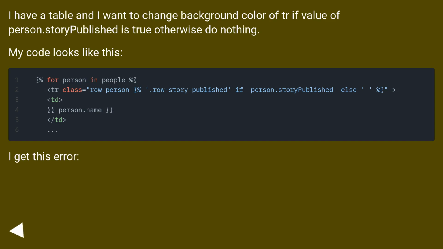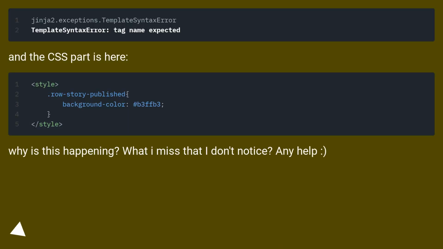I get this error. And the CSS part is here. Why is this happening? What did I miss that I don't notice? Any help?